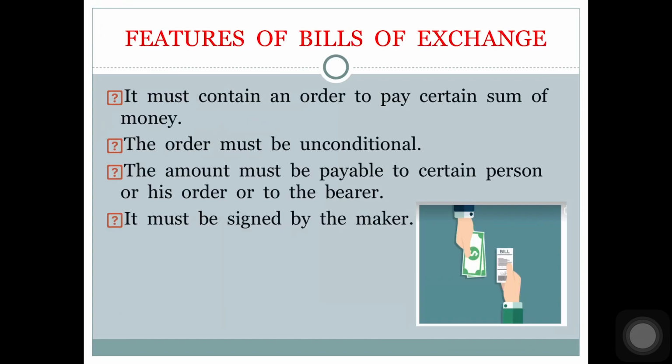It must contain an order to pay a certain sum of money. We have already seen in the definition it must contain an order to pay money. This order must be unconditional. The amount must be payable to a certain person or his order or to the bearer. This certain person's name will be given in the bill. It must be paid to him or to the bearer. That means the person in whose possession the instrument is, the amount will be paid to him. It must be signed by the maker.